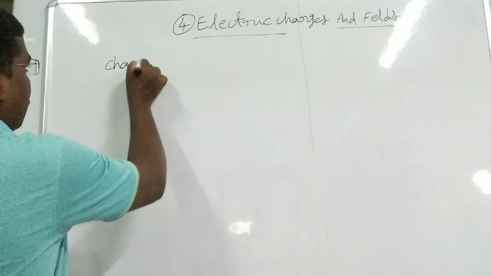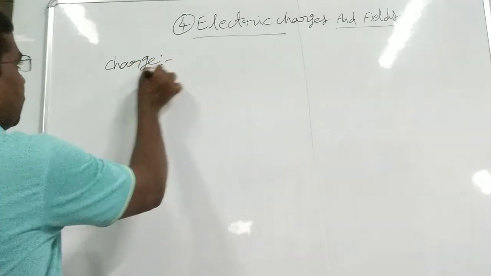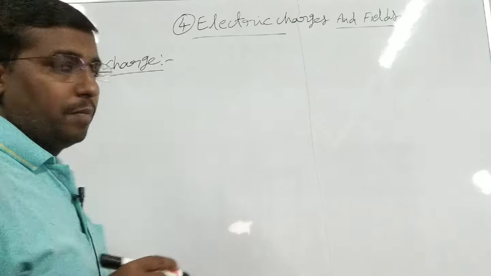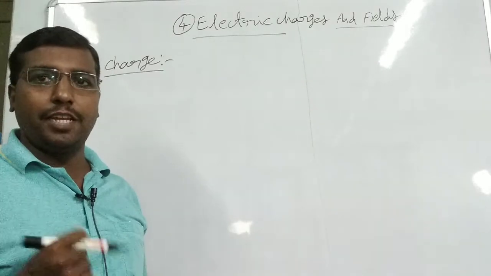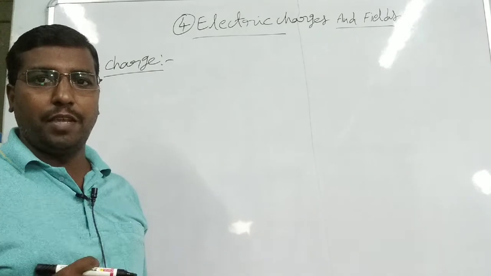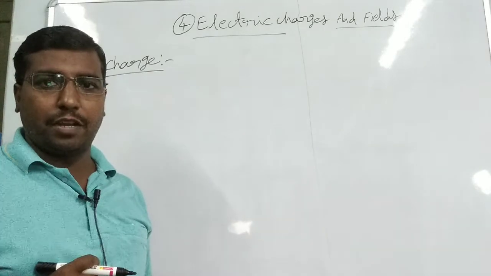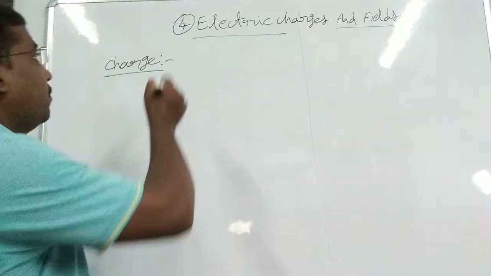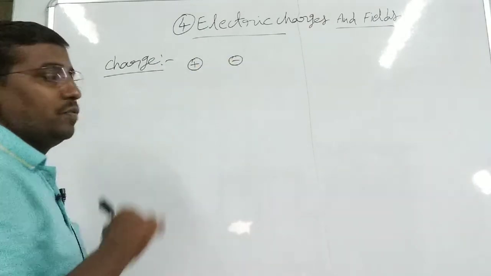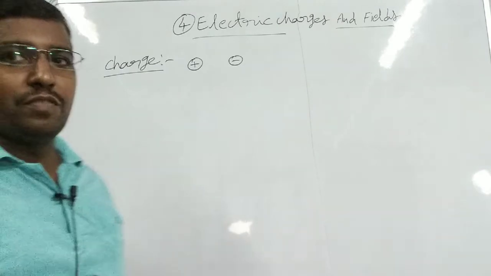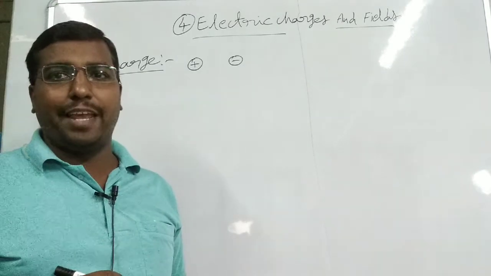What is charge? Charge is the basic property of matter or any substance. It consists of positive and negative charge. Positive means protons, negative means electrons.